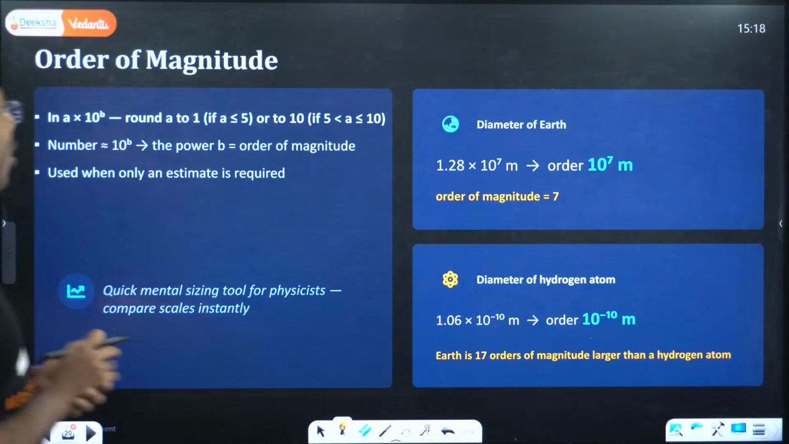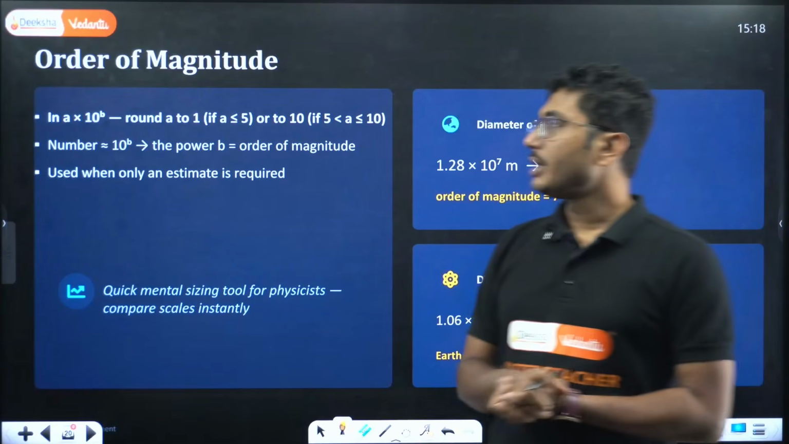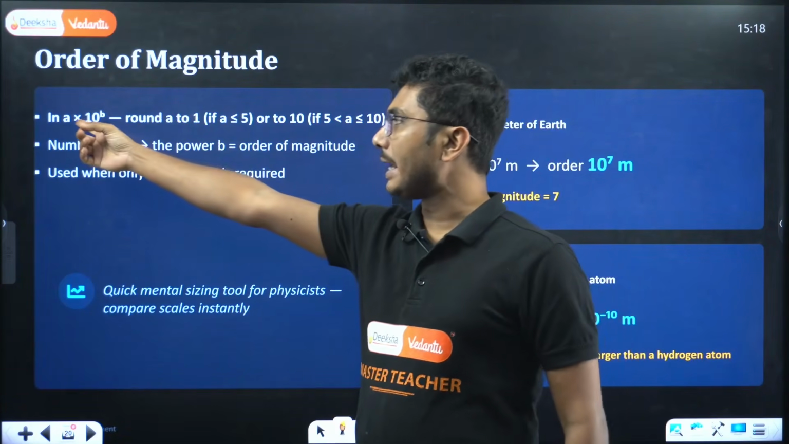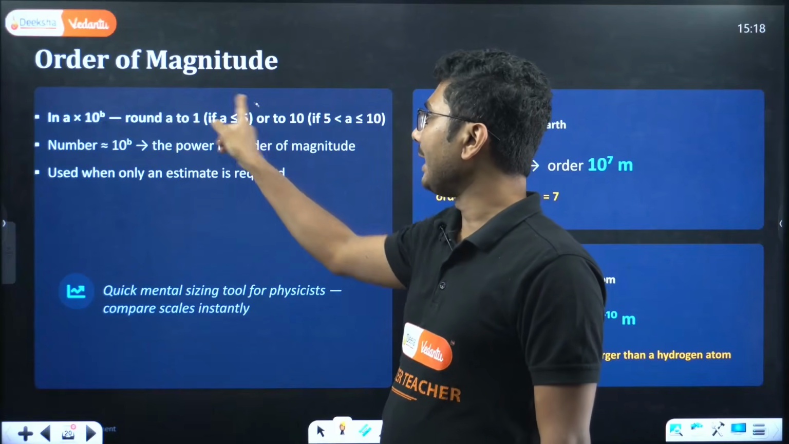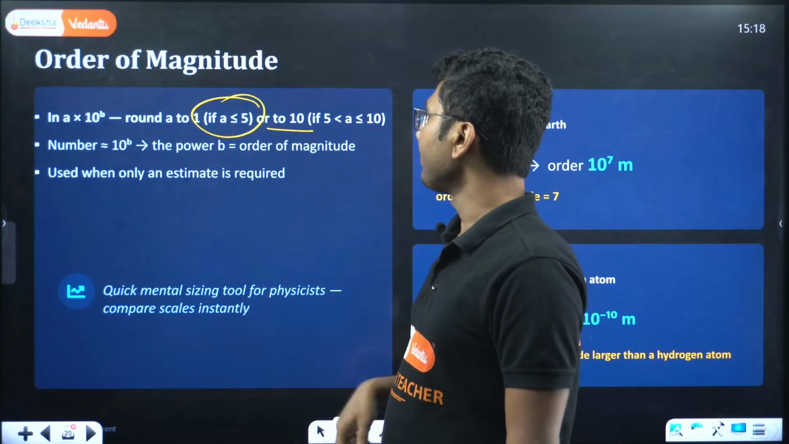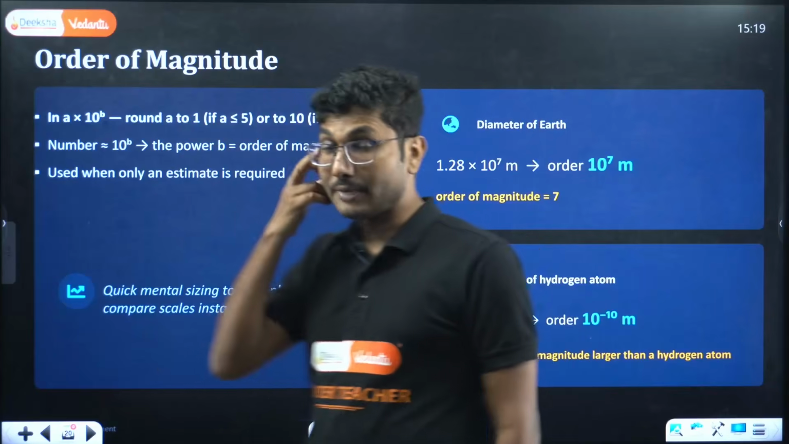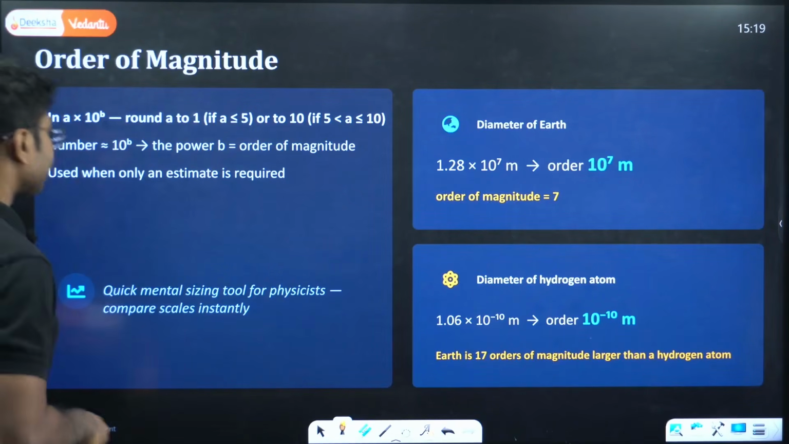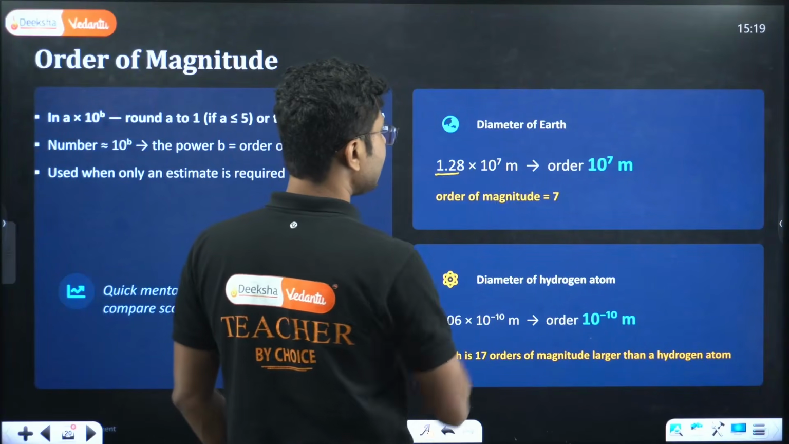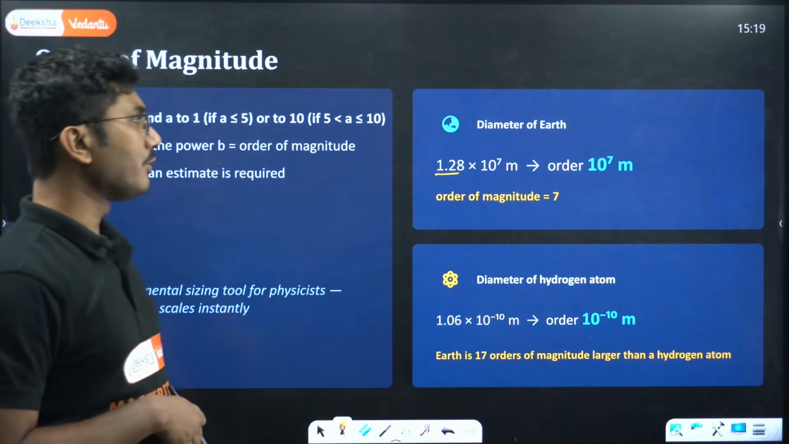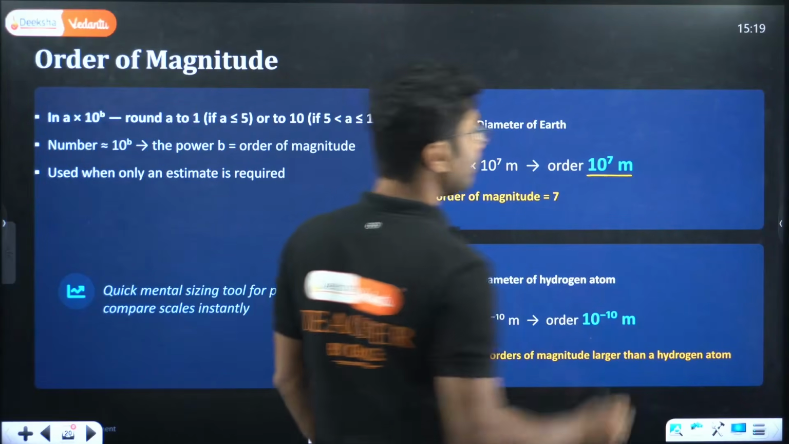Now next, order of magnitude. Order of magnitude is important. When we say in a result a into 10 to the power of b, round a to 1 if a is less than 5, or to 10 if a is between 5 and 10. So here we have an example. Diameter of earth is 1.28 into 10 to the power of 7 meter. Here we will say order of 10 to the power 7 meter.